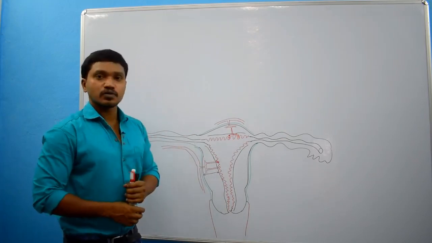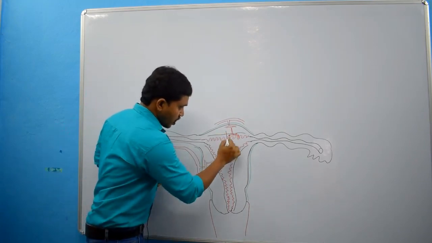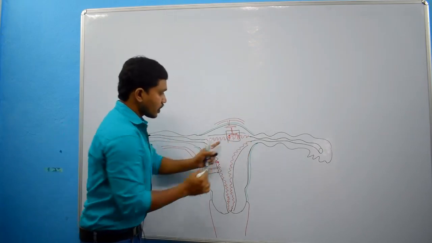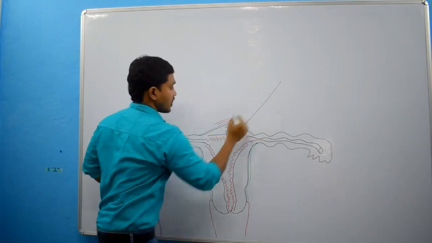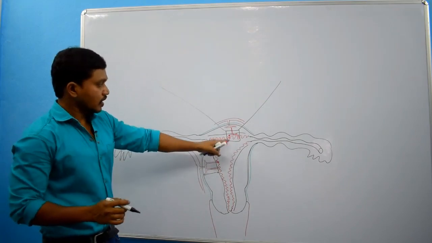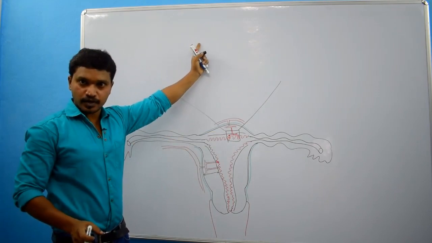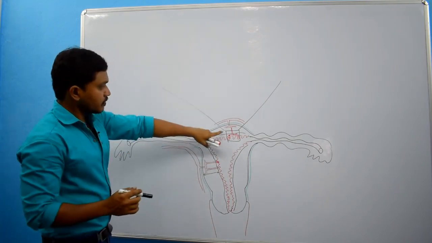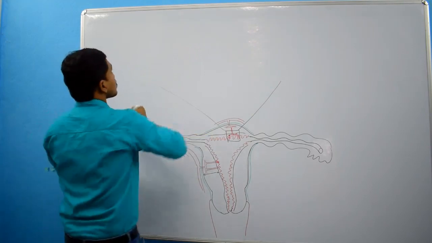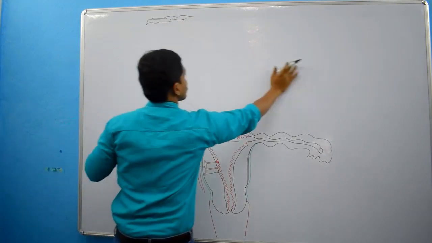When we are studying the endometrium, we have to take a small portion of it and draw a diagram over here for detailed explanation. That's why I am taking a small portion of it and I will try to illustrate over here, right? So I am taking a small part of the myometrium also to avoid confusion. So here is the myometrium, made up of smooth muscle fibers.